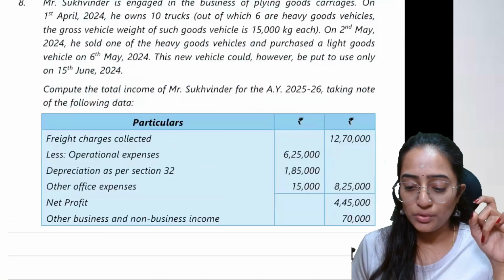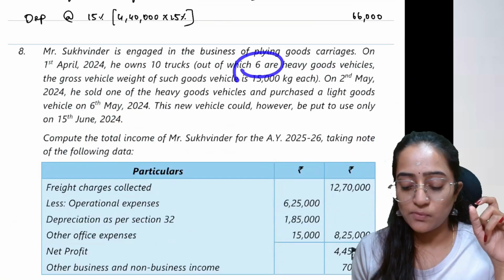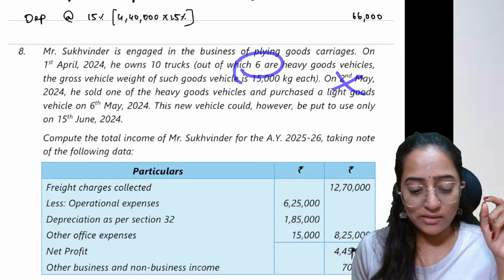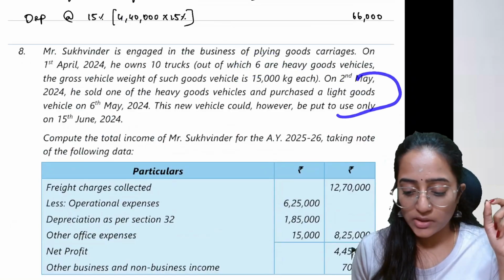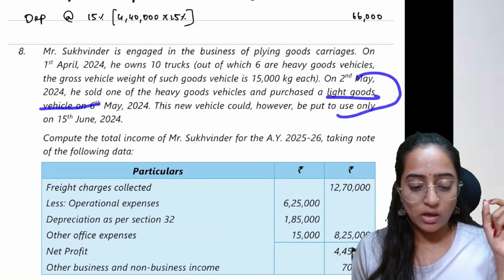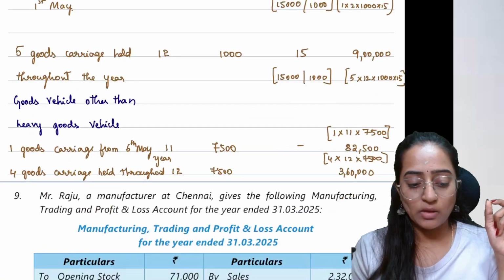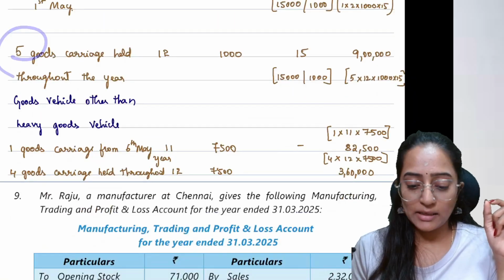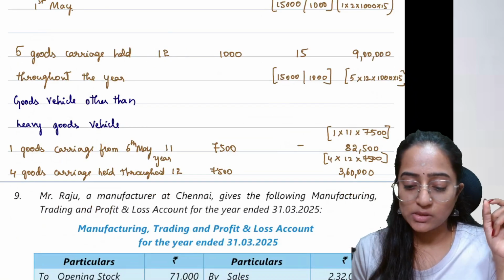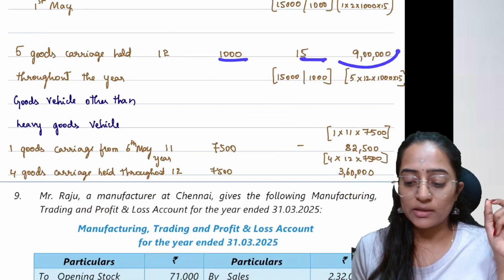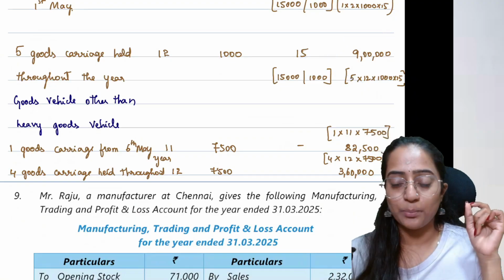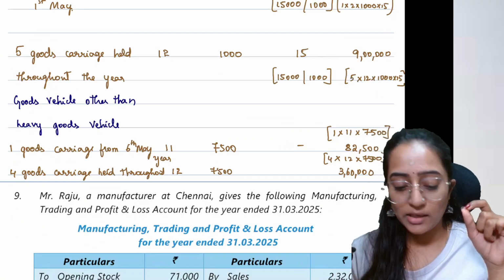They have told you in the question, it is 6 heavy goods vehicles, one he has sold. In that place, he has replaced it with a light goods vehicle. Now, the remaining 5 have been used for the entire 12 months, 1000 per month multiplied. You will get the total income that you would compute under section 44AE.